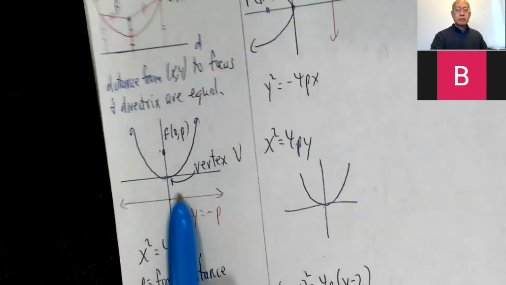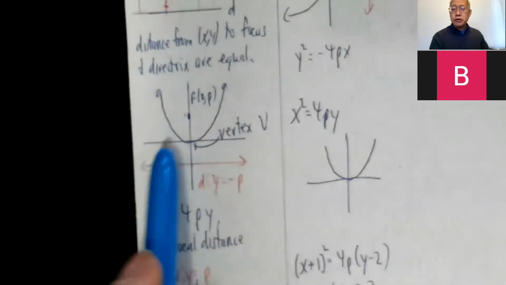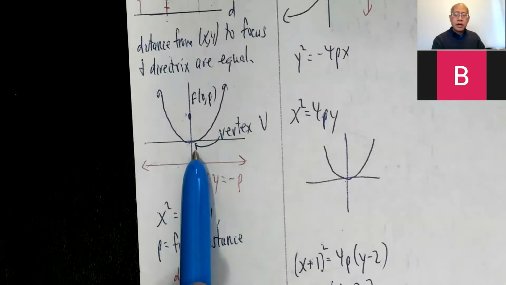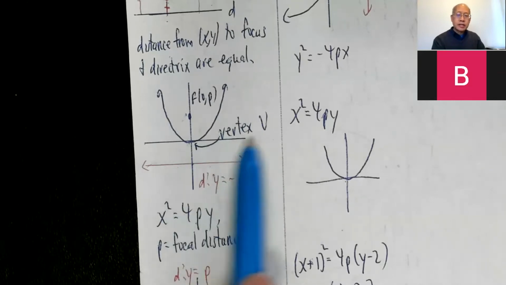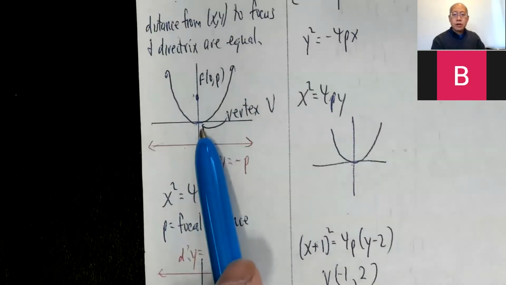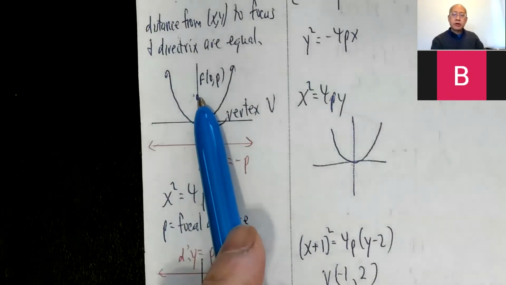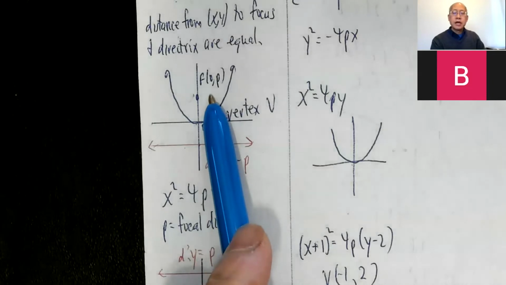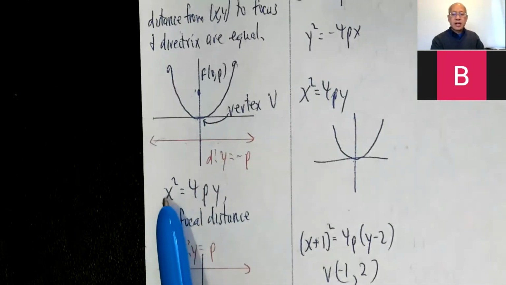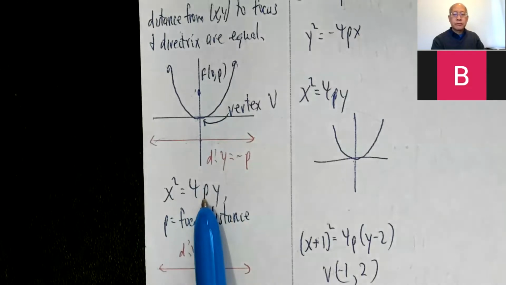Okay, so here's a parabola opening up. Put these on your cheat sheet. Vertex, I'll call it V. It's always at the origin unless the problem is translated like this. Focus is always on the inside of the curve. So here it's (0, p). p is the focal distance. Directrix y equals negative p. That's x squared equals 4py.